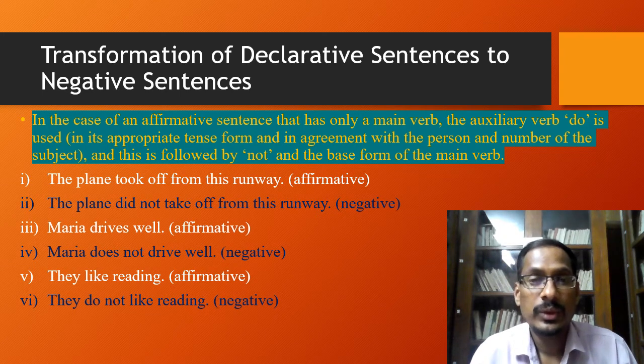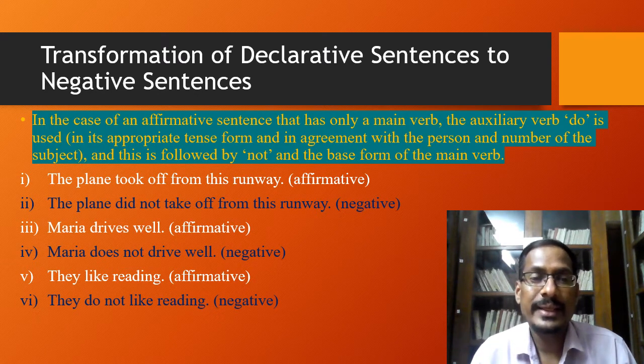And if you see the agreement of it with the subject, they, so it's a plural, and therefore if it is plural and it is in the present tense, we must use the verb do. So they do, again the negative word not, and the main verb like reading. So they do not like reading. It is transformed into a negative sentence.